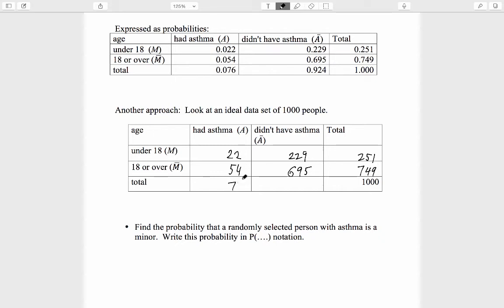By summing this column, we see that there were 76 people in a truly representative group of 1,000 who had asthma, whether they were minors or adults. And finally, there were 924 people total who did not have asthma. Doing some work to the given information, in order to represent it as an ideal dataset of a nice round number of people, will turn out to be incredibly useful.